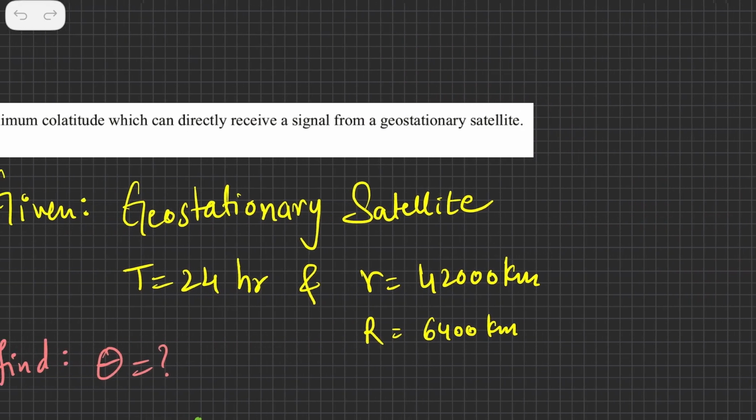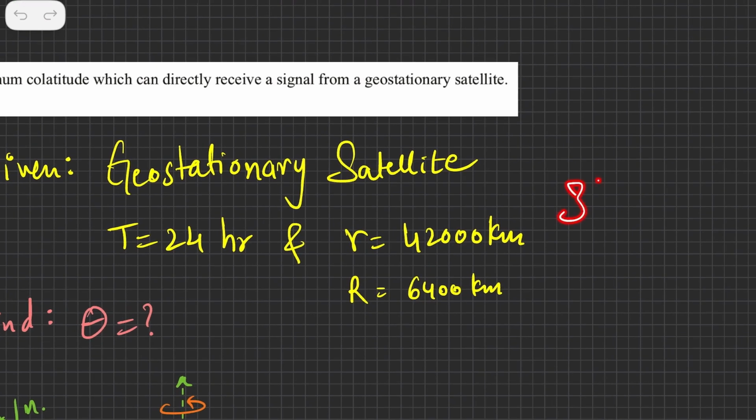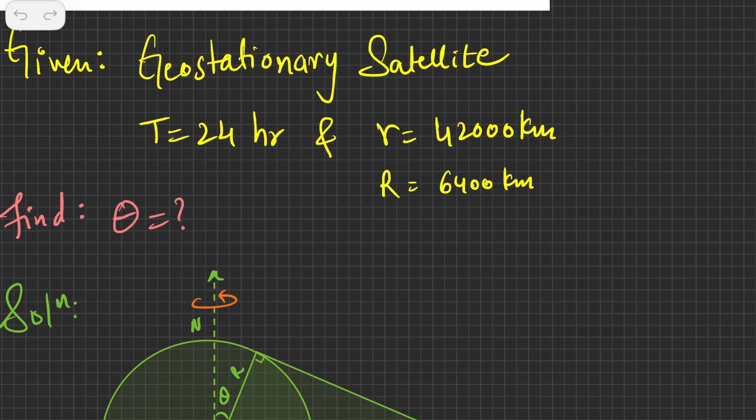So this is what that previous calculation leads up to. We'll just pick up those values and start our calculation. So time period is 24 hours. The distance from the center of the Earth is 42,000, and from the surface of the Earth it is 36,000, because we have to subtract the 6,400. Now again, these are approximated values, not exact values. You might say, okay sir, if you subtract 6,400 from 42,000, this doesn't come out to be 36,000 exactly, but then these are approximated values.